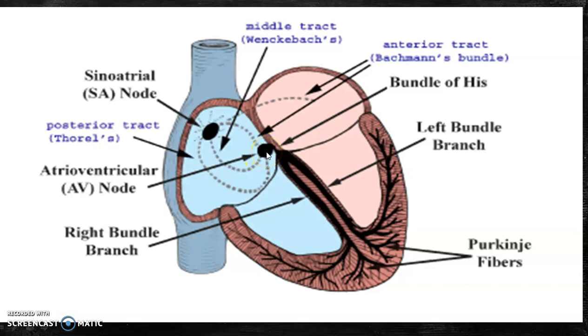Then the signal travels along the bundle of His, here, and then along the right and left bundle branches, and then the ventricular signals are carried by special tissues called Purkinje fibers. Thus the cardiac conduction system occurs.